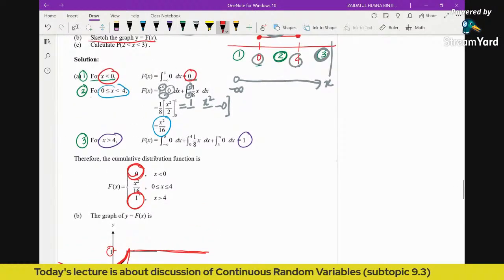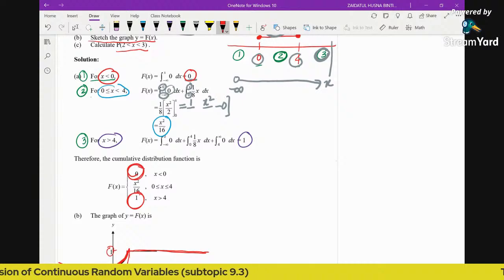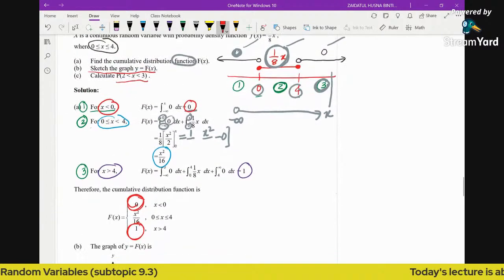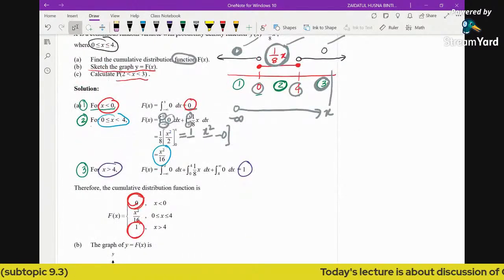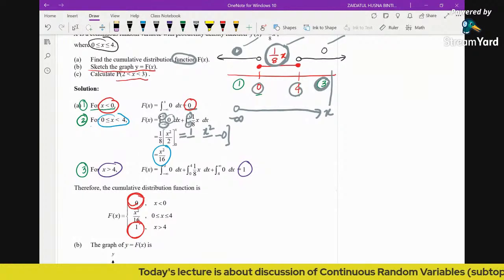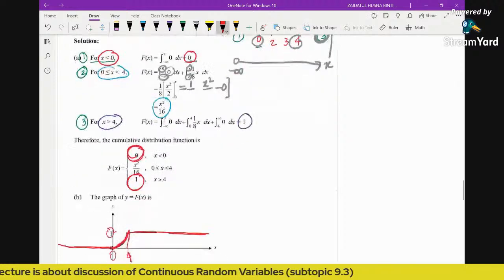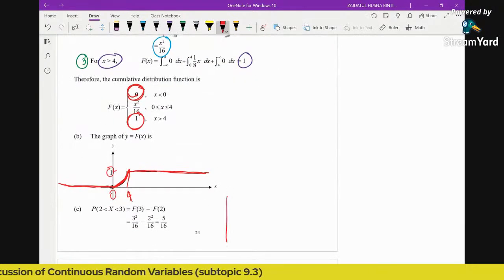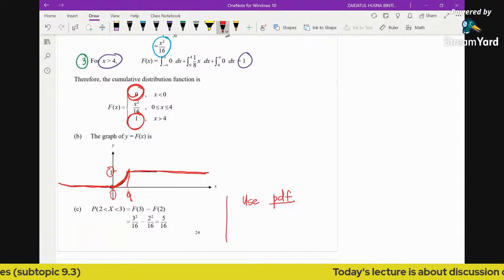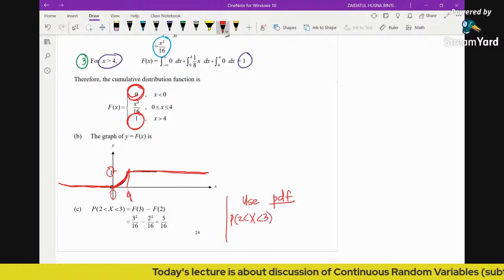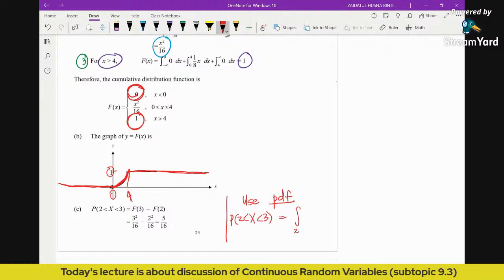Now the question says calculate the probability from 2 to 3. If you want to use the PDF, you know that you're going to integrate from 2 to 3, because 2 and 3 are located in this region. So the probability of X between 2 and 3 is about integrating the function from 2 to 3.